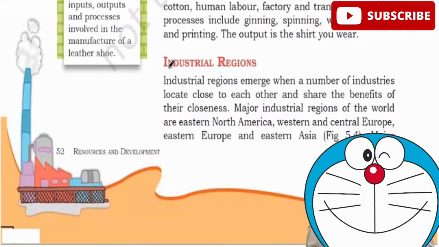Where do you see industrial regions? Where do industries come up? Usually if one company comes up, for example, iron and steel comes up, around that there will be other companies which are dependent on iron and steel, like automobile manufacturing companies, because they get steel and iron there itself so that they can use it for the production purpose. They need not go in search of the raw material for other industries. So usually if one industry comes up, there will be a cluster of other industries coming up, and this depends on several factors. Every country has identified their own industrial regions, industrial belts being present.